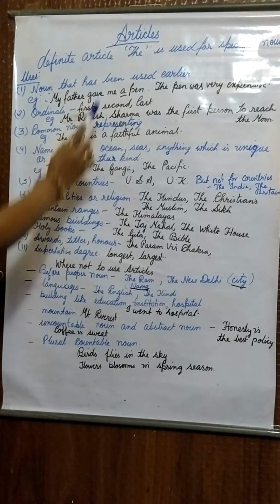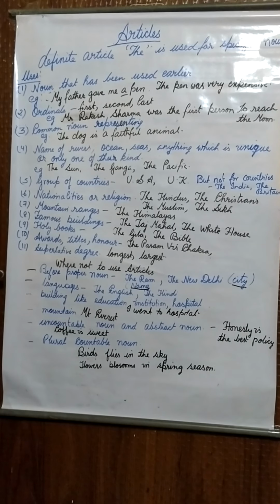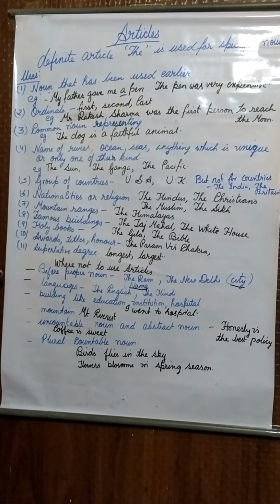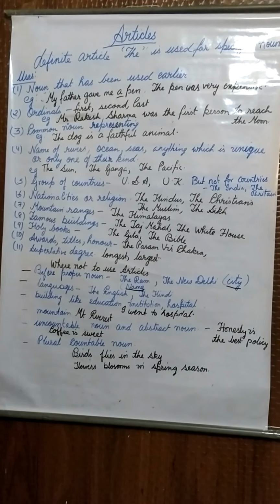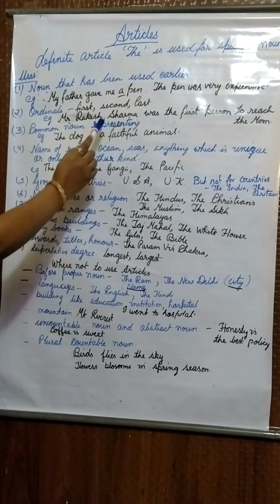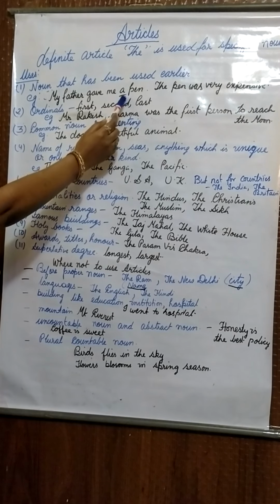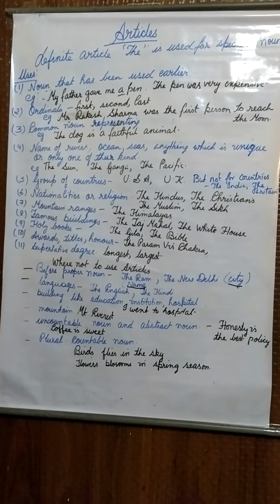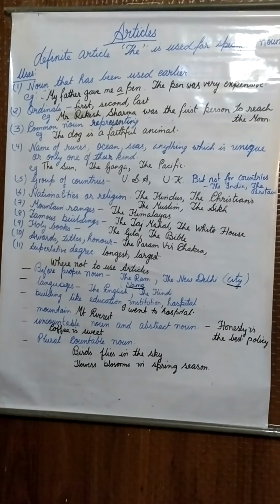The noun that has been used earlier. Let me make it clear. Do you remember one of the examples which I gave in the indefinite article? My father gave me a pen. I told you that we use the indefinite article for things which we see for the first time. Here we have used the article a, because the mention of the pen has been done for the first time. The second part of the sentence says, the pen was very expensive.